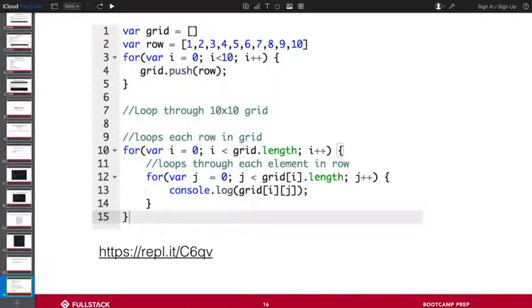And all we're saying is, hey, log out for us grid[i][j]. That's all it is. And when we do that, we'll be able to print out what we saw earlier, or print out every single value in the grid.